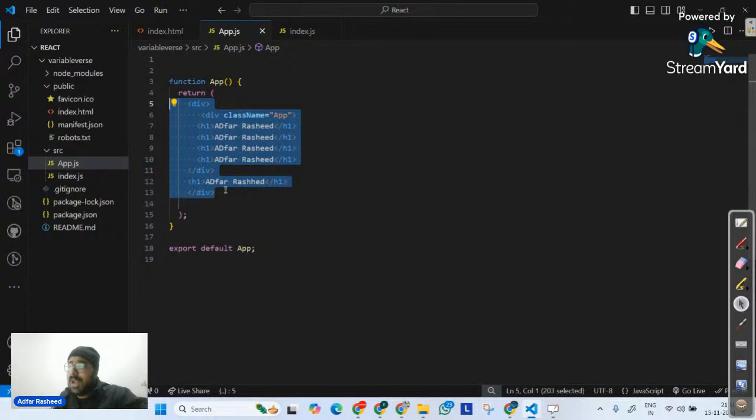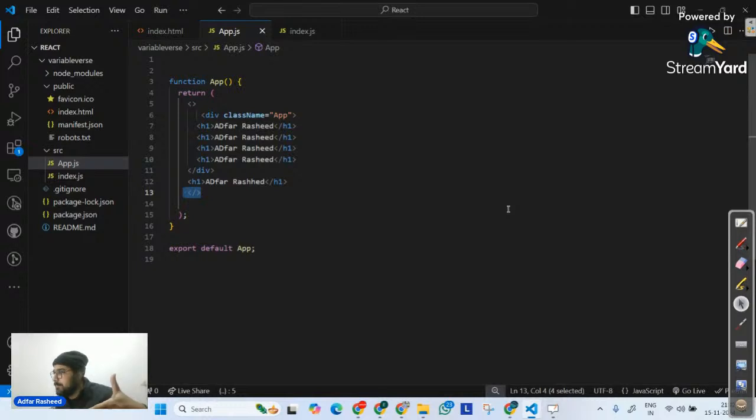But there's a concept in React. Even though we are returning two internally, externally we are returning a div. I did not want the div there. Maybe I have implemented some CSS on div, and that might change everything. That's why we have a concept called a tag without a name. This is called a fragment. You can simply use empty tags inside your JSX. It's called a React fragment. A tag without a name. It cannot have an attribute. It cannot have a style. It is a tag without a name. Okay, this is called a React fragment.